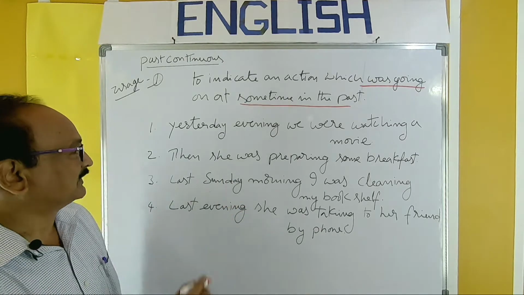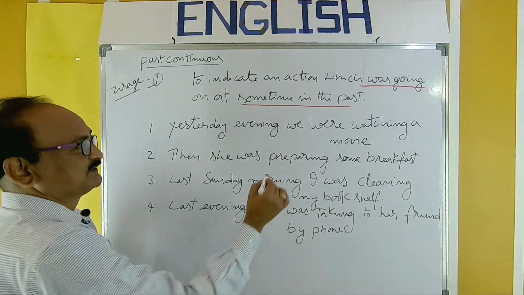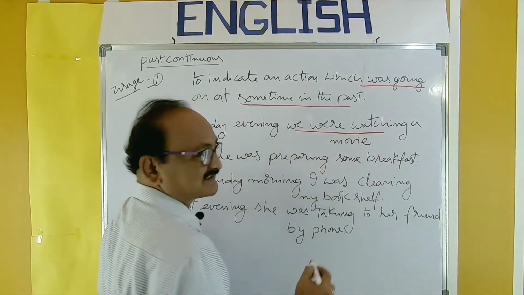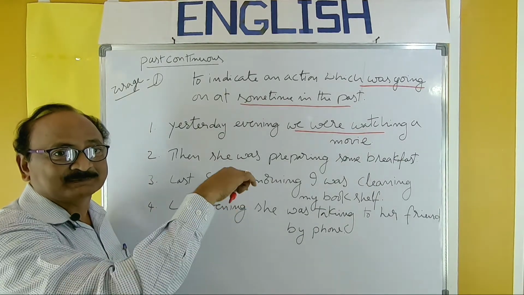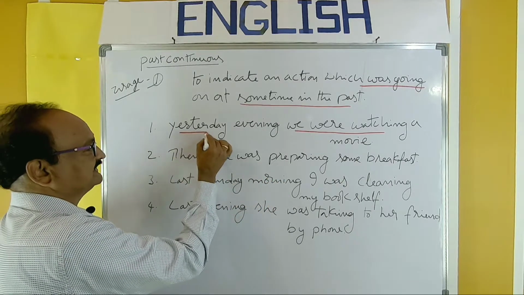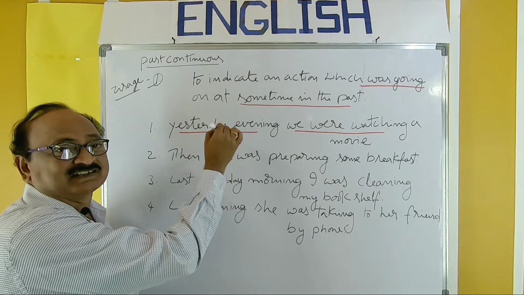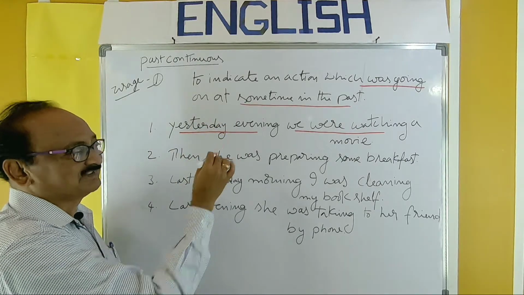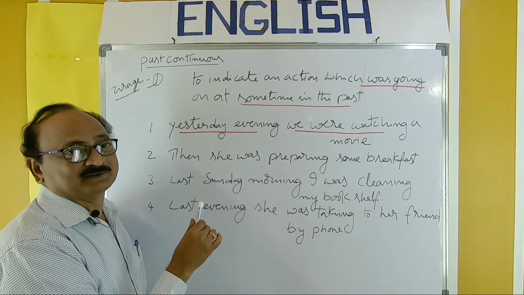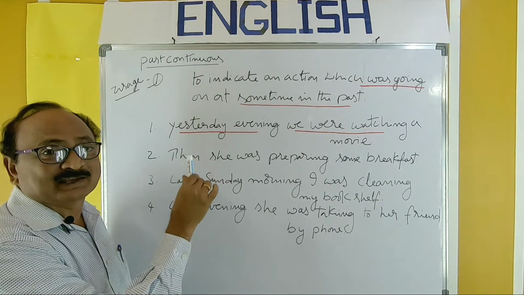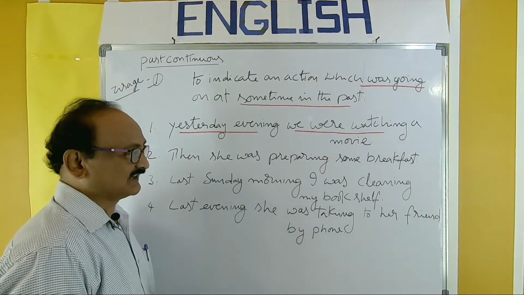Take the example. Yesterday evening, we were watching a movie. So we were watching, this is past continuous. When was that action taking place? When was that action being done? Yesterday evening. So this is an exact point of time in the past. Whenever you want to express a past action which was in progress like that, you must use this past continuous.